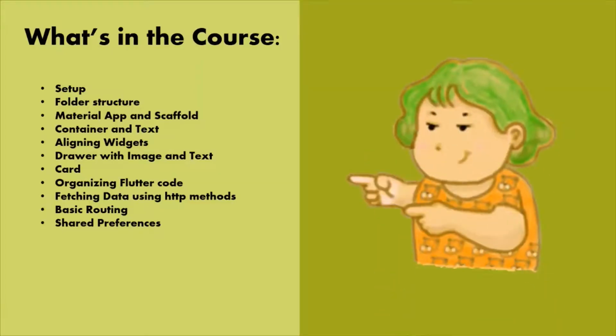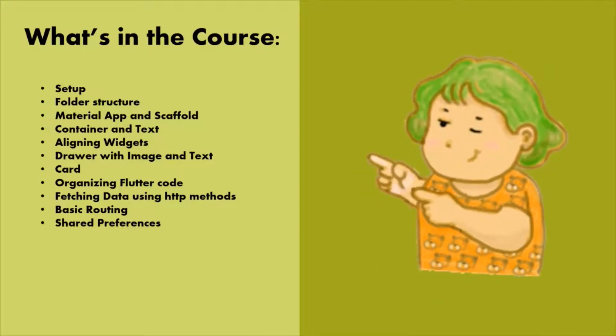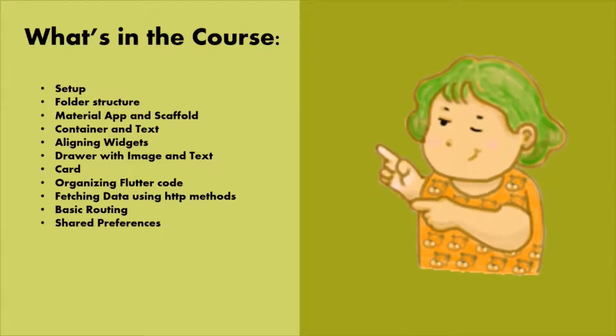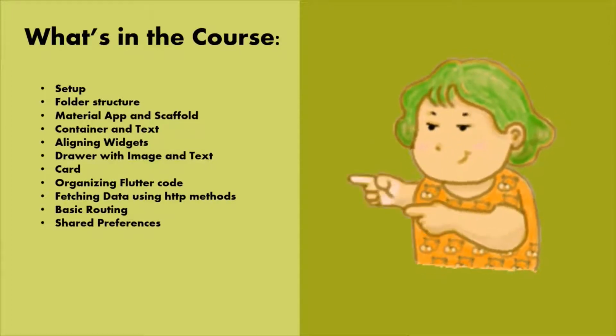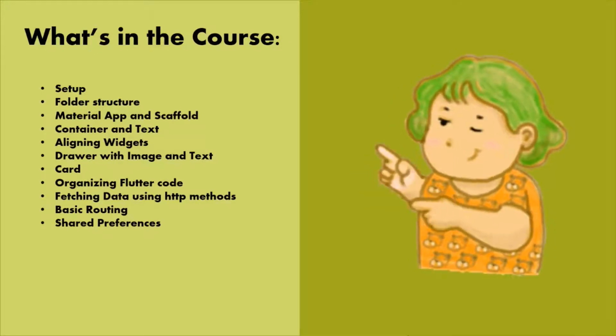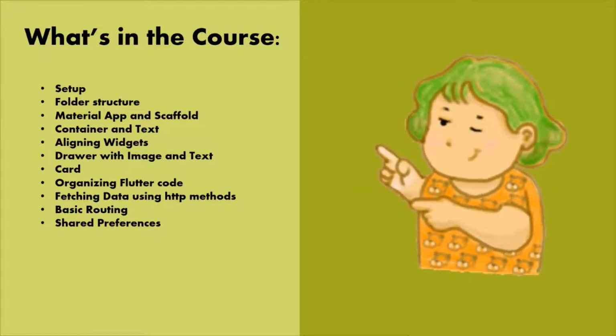So in this course, the setting up process of Flutter is covered, along with the folder structure of how Flutter code should be organized. And the most important widgets like the material app, scaffold, container, text, and how to align them using rows and columns are also covered. How to create a drawer with some image and text is covered. How to use the card layout is covered. How to organize your Flutter code into different folders is also covered.